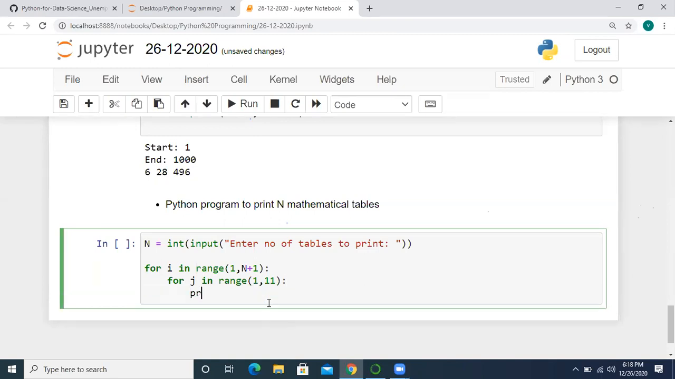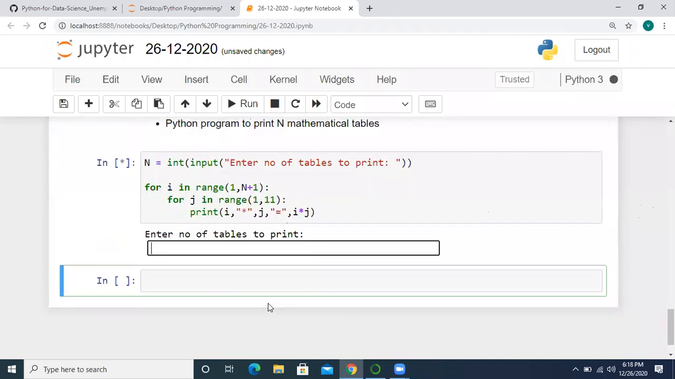So here we have to print the format. How does the table look? First, I, after I we will get star, after star we will get j, after j we will get equal to, and at the last the mathematical operation i into j. So this is the task. Now let me run this.